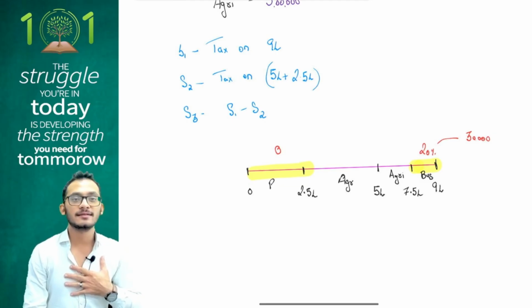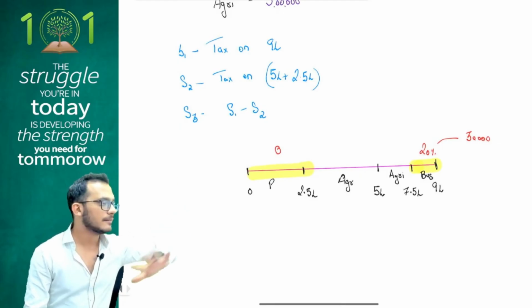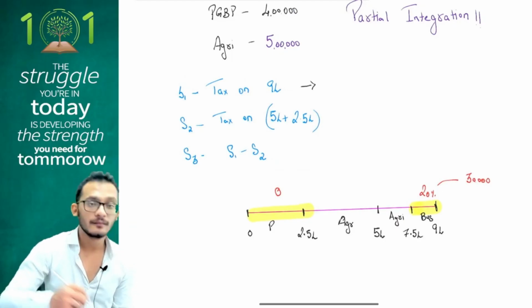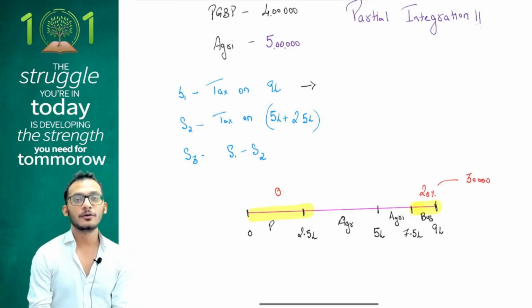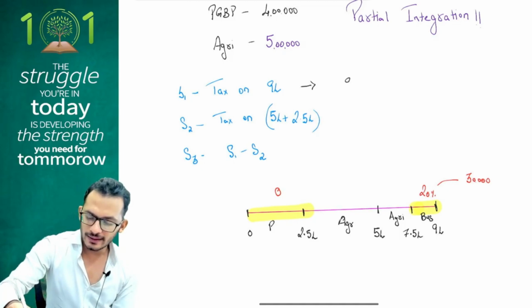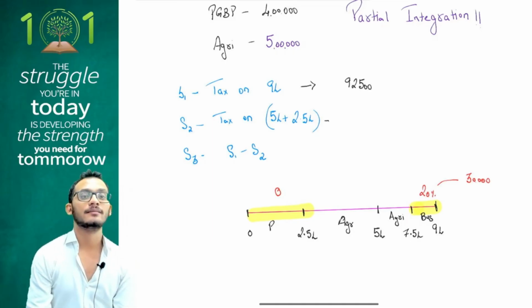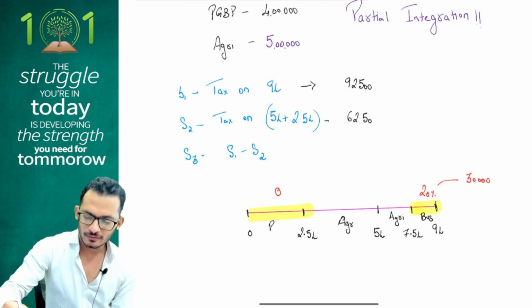Let's prove LHS is equal to RHS. Yes, LHS has proved. My number is 30,000. Let's put it in the formula and check if it is matching. Yes, people, step 1 says tax on 9 lakhs. Give me the answer. You're in old regime. For the first 5 lakhs, answer is 12,500. Balance 4 lakhs at 20% is 80,000. 80,000 plus 12,500 is 92,500. Correct? Yes. Next, tax on 7.5 and 8. 62,500. We subtract the two and we get the answer.